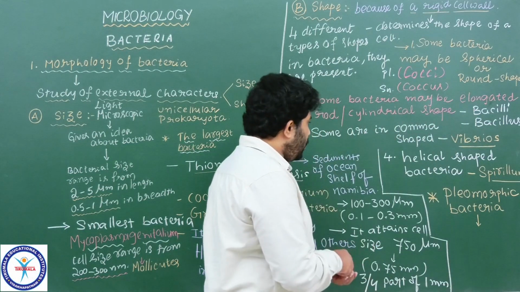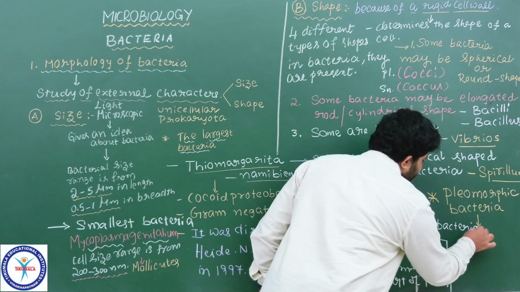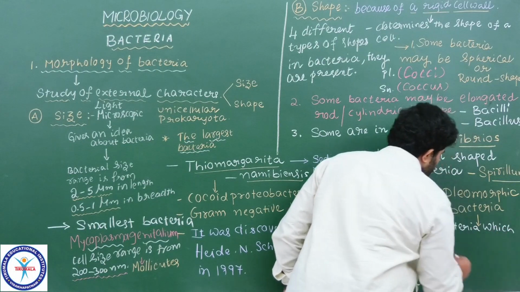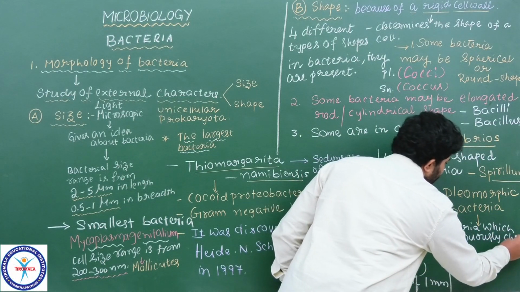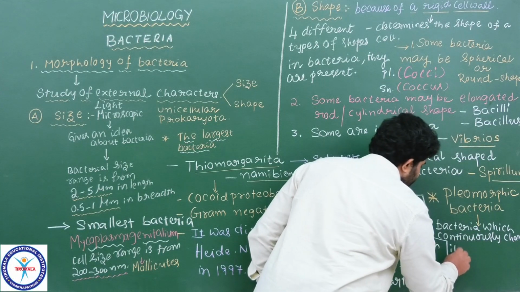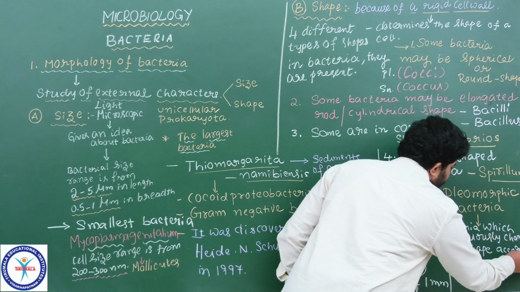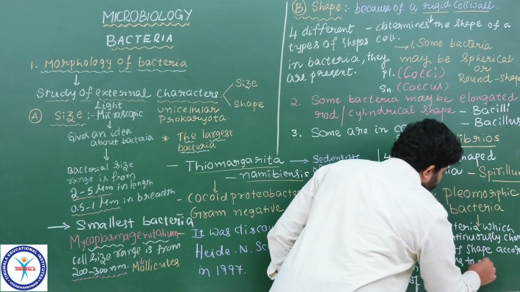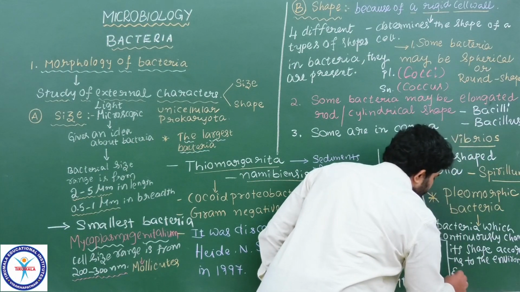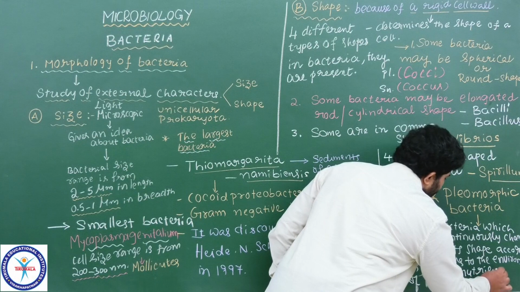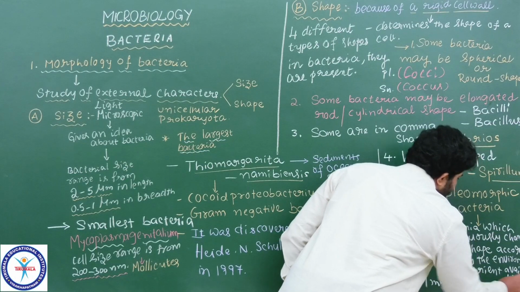You please remember. Note down. Pleomorphic bacteria: bacteria which continuously change their shape according to the environment and the nutrient availability, they keep on changing their body shape.